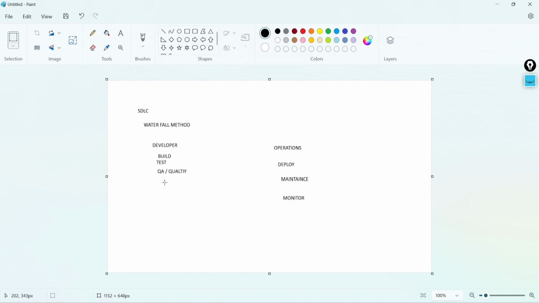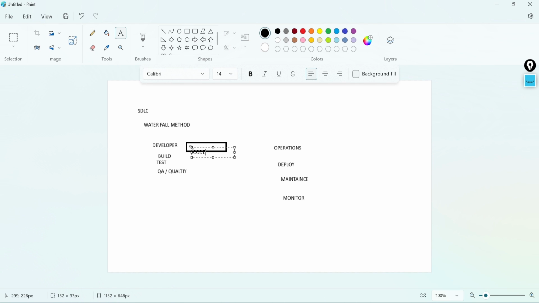In this case, what they used to do: first, the developer used to write the code. The responsibility of the developer is to write the code. Then they will build the code using their build tool, whatever tool you're using. In case you are going with Java or any application, they will use the build steps.